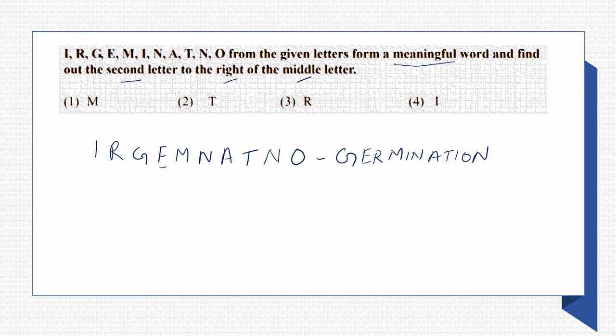Now the matter is simple. You can get the answer quickly. The second part of the question is the second letter to the right of the middle letter. The total number of letters is 1, 2, 3, 4, 5, 6, 7, 8, 9, 10, 11. That means the sixth letter will be the middle letter. 1, 2, 3, 4, 5. N is the middle letter, and the right of the middle letter is asked over here. Letter to the right of the middle letter, that is 1, 2. So T is the answer. This much is the work and application of intelligence to solve the sum.